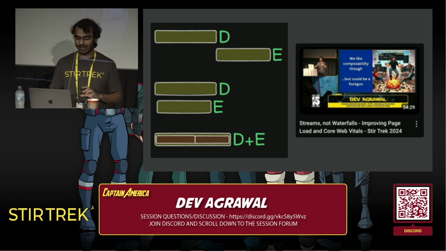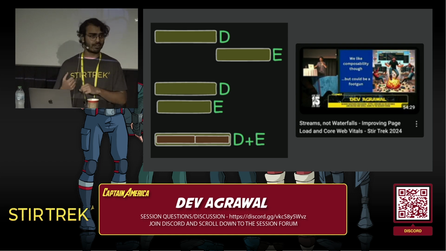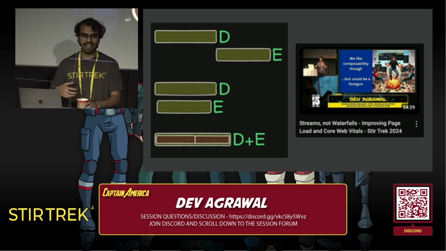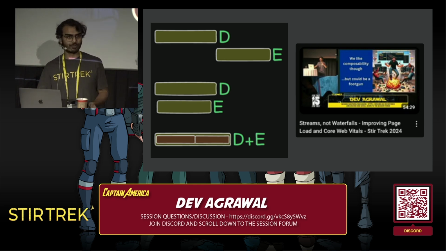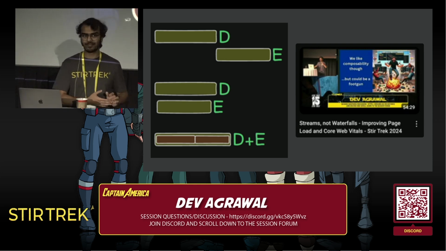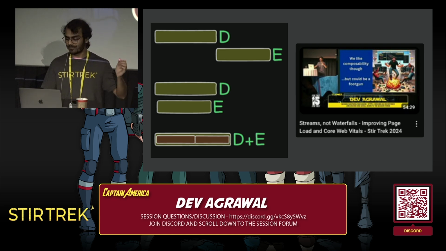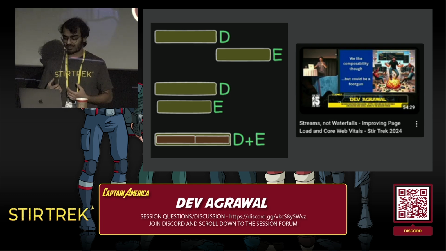The TLDR of that talk is that there's a tug of war between hoisting our data requirements up, pulling them outside of your UI components and putting them into a separate system like a router for efficiency, versus co-locating them in your UI components where they're actually used for better maintainability and composability of those components. Watch that talk from last year for a deeper dive. The reason this is a separate talk is because the solutions, technologies and approaches required to solve this problem are different from the ones I'm talking about today. They are kind of different problems.